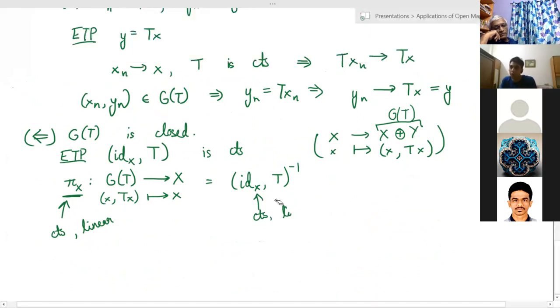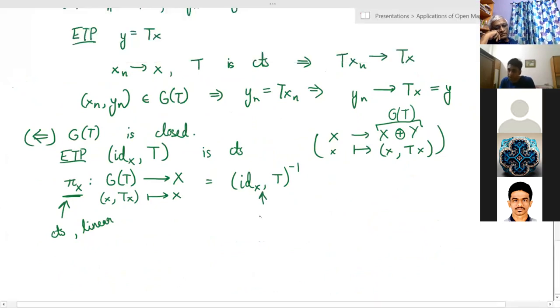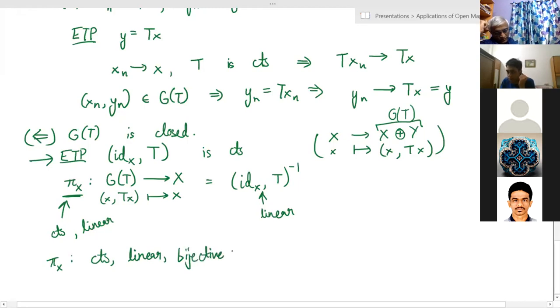So for now, we only know that this is linear. I have to show that it is continuous. So this is linear, and as I said, it's enough to prove that this is continuous. So now I have pi x, which is a continuous, linear, and bijective map between Banach spaces. So this is a map from G of T to X.